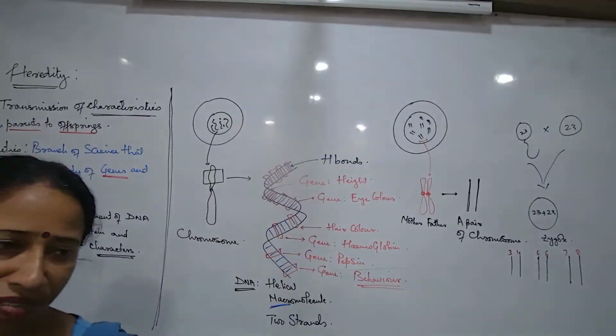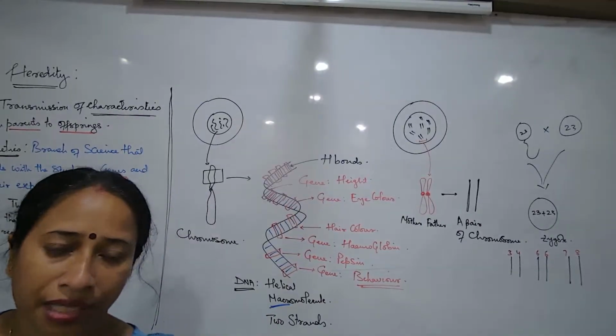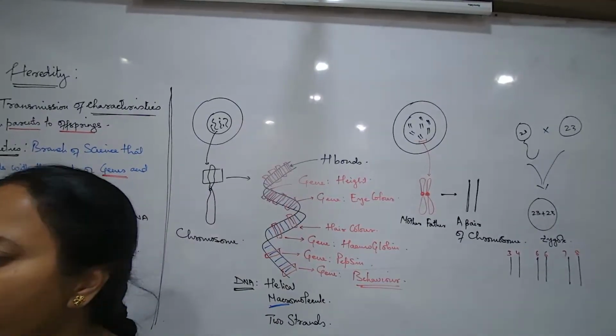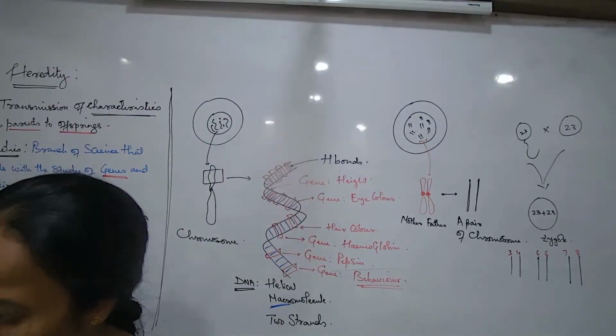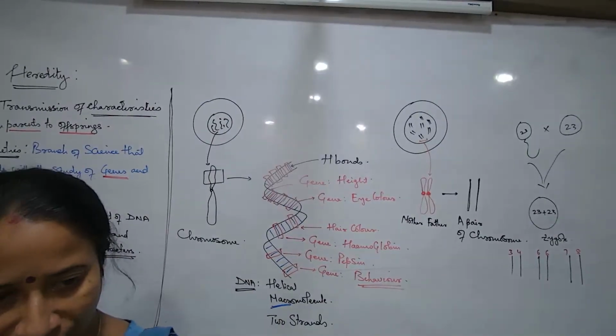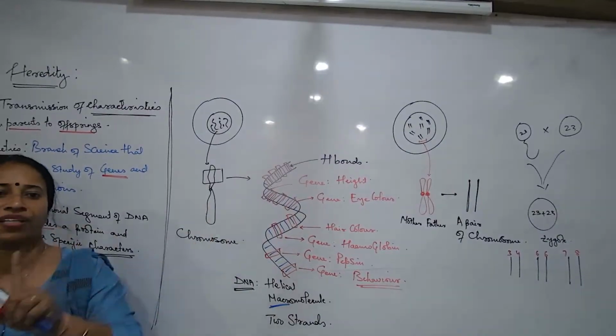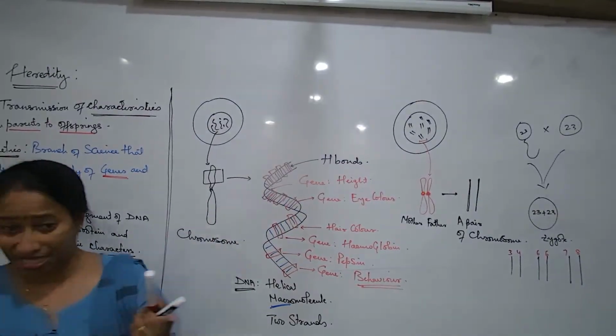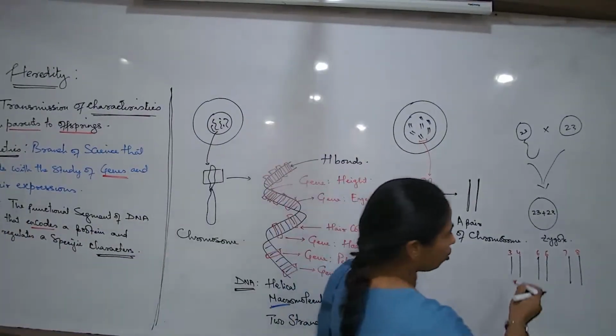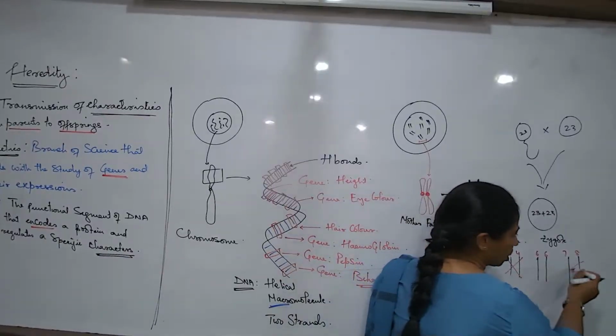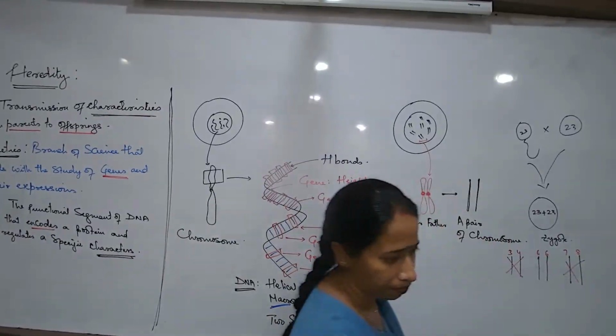The 20th and the 17th will never form a pair. The 20th and 20th only will form a pair. The 7th chromosome from the mother and the 7th from the father will only form a pair. The 9th from the mother and the 9th from the father will only form a pair in the zygote. So no, this type of pairing never happens.